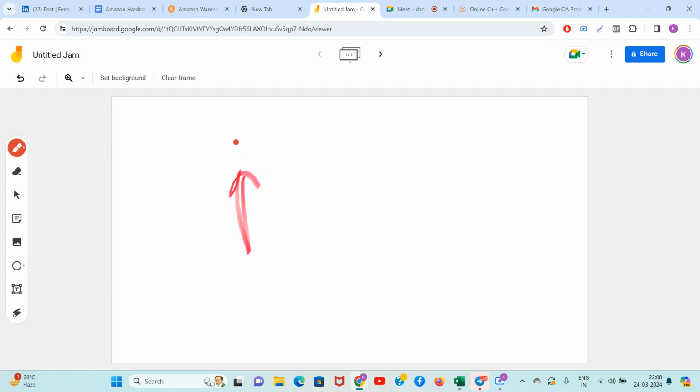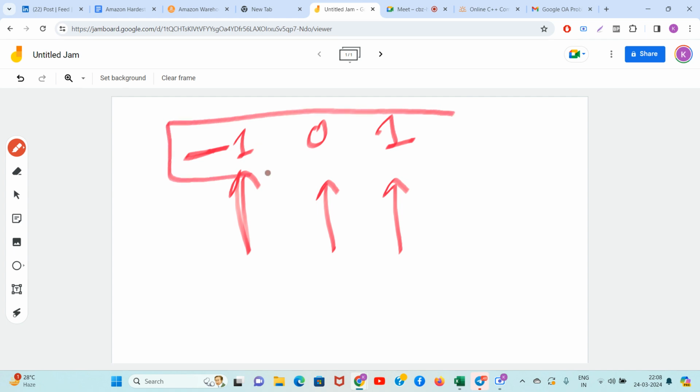Let's say this is 1, this is 0, and this is... guys, you only tell me, if I take a point outside, what will be the cost? If I'm trying to make the point 2 valid, please tell me the cost, Keshav and everyone.